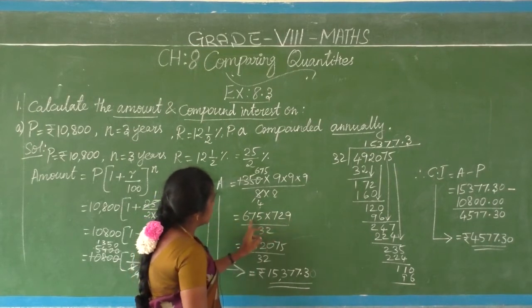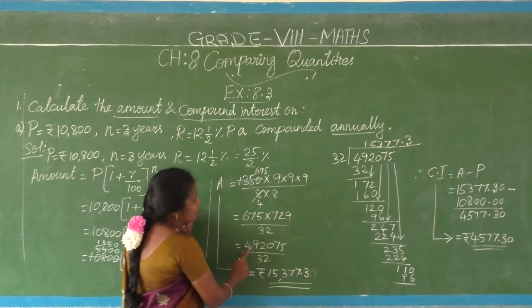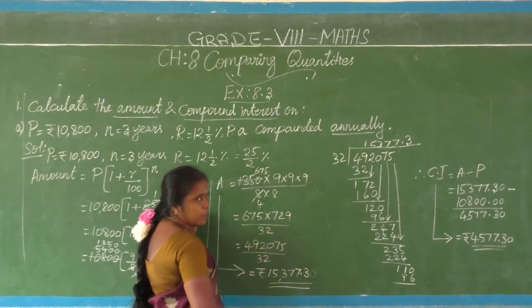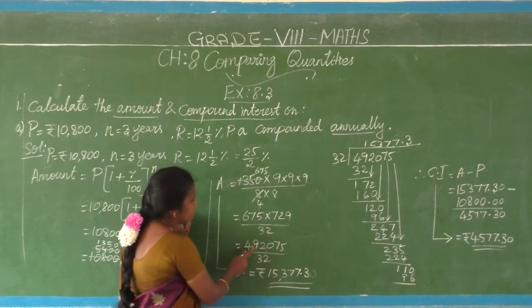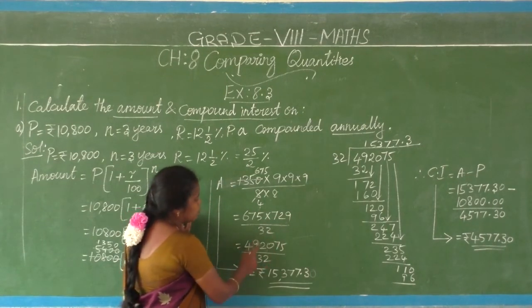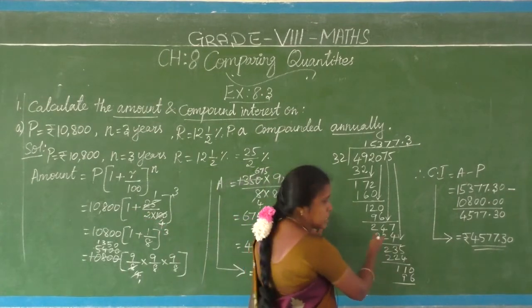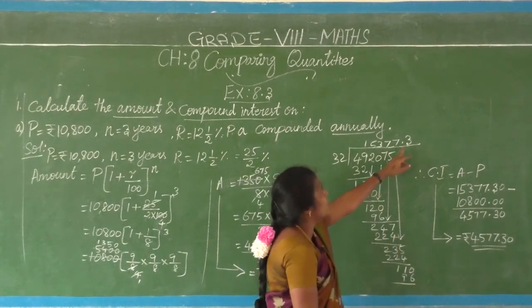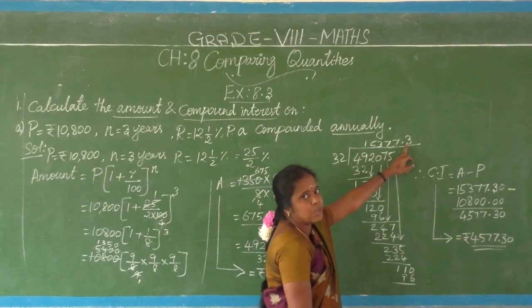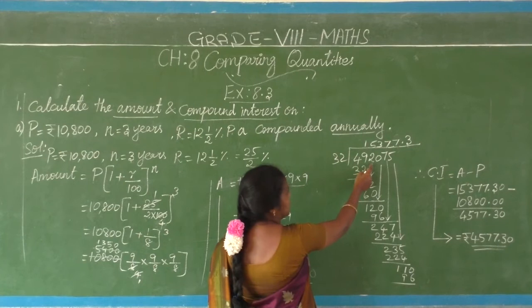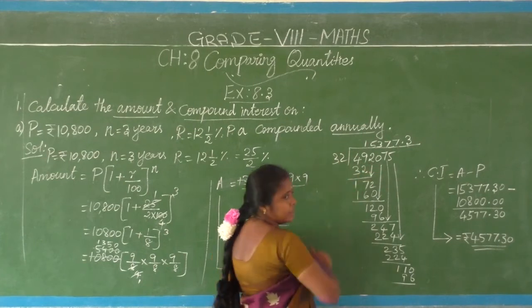If you multiply 675 by 729, what answer is coming? 4,92,075. You can multiply. This answer will come over 32. So both have to be divided. If you divide, the sum is not finished, it is going on. So I stopped at the first digit in the decimal part, just to check the division. 4,92,075 has to be divided by 32.